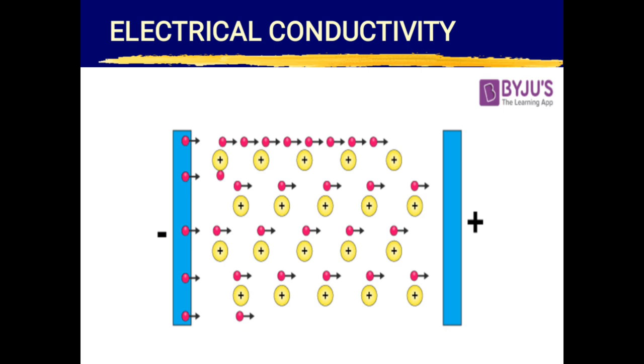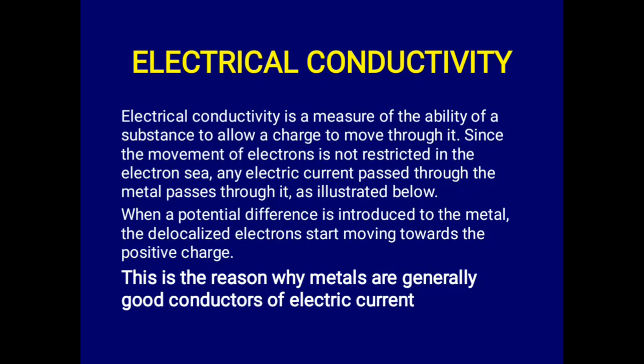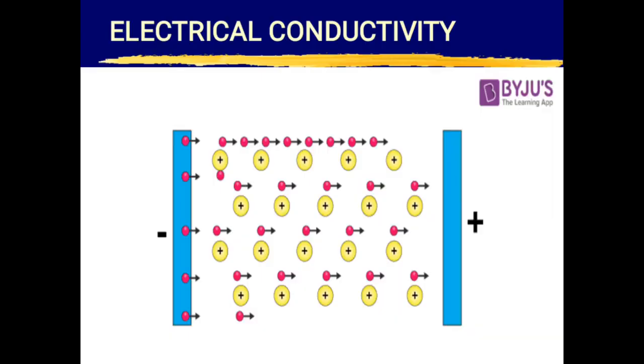Now, this is for electrical conductivity. Metals are also good conductors of electricity. Electrical conductivity is a measure of the ability of a metal to allow a charge to pass through it. Because of the movement of electrons that we have mentioned, the movement of electrons in metal is not restricted.